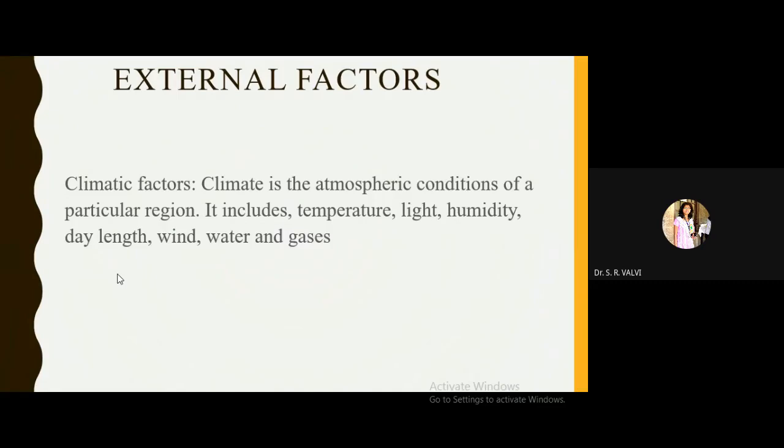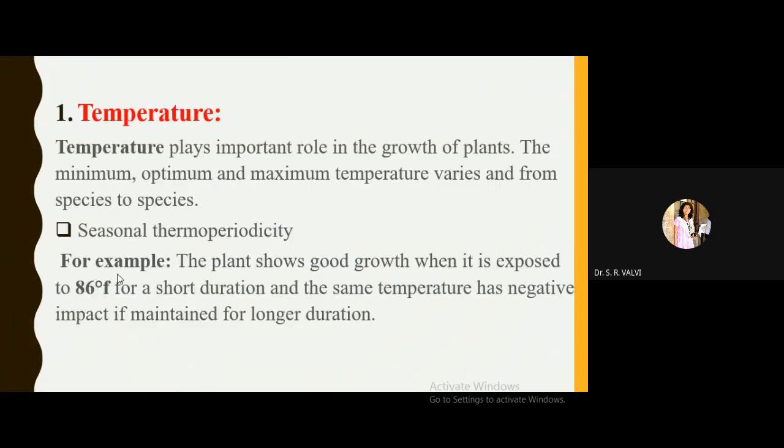External factors are nothing but the climatic factors. The climate is the atmospheric condition of a particular region and it includes temperature, light, humidity, day length, wind, water and gases. So altogether we call this the climate, right? Now one by one we will discuss these climatic factors. I am going to start with temperature.